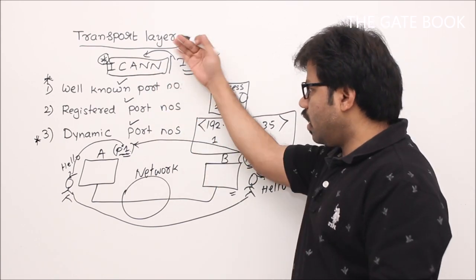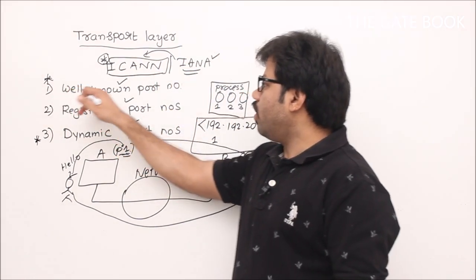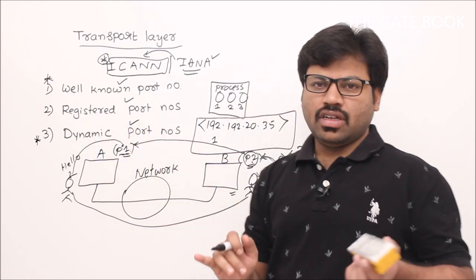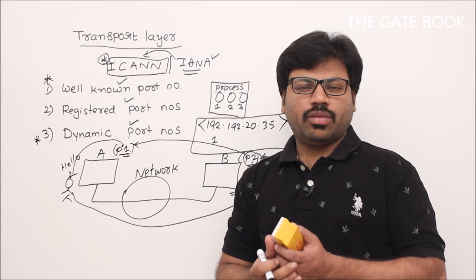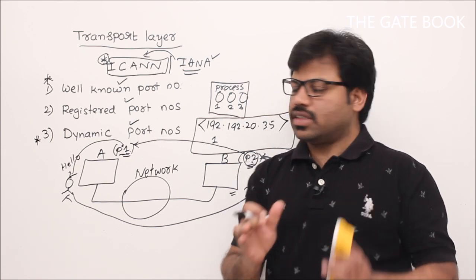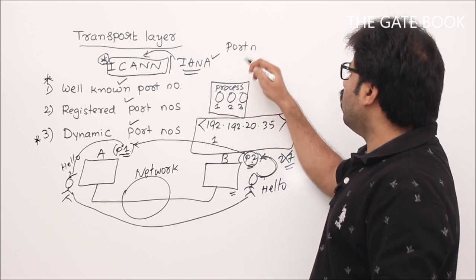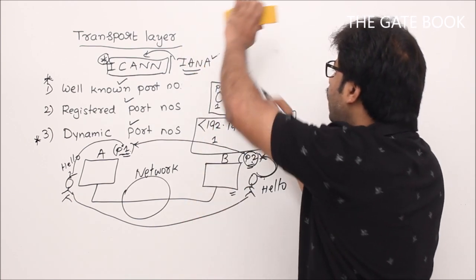Now forget about that and come to our topic. Well-known port numbers, registered port numbers and dynamic port numbers are the divisions. Sir, what is a well-known port number? Some fixed ones. Remember one more thing. Actually, you are going to get 16 bits to create a port number.